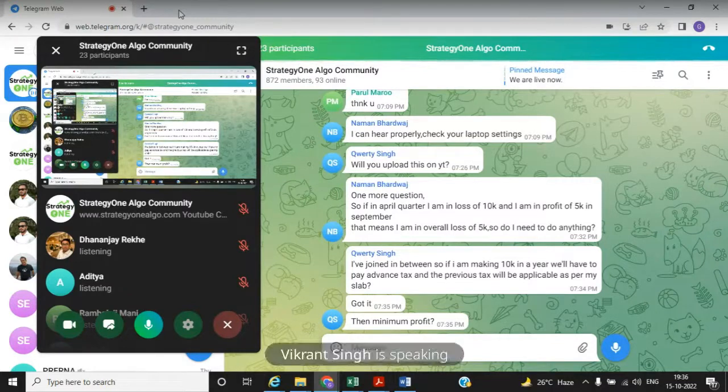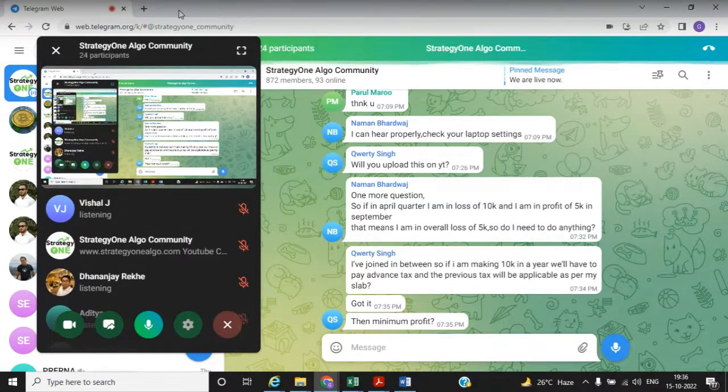So he is asking about minimum profit. The tax will be calculated from your tax slab. Suppose you don't have any other income and you only have FNO income, then if your income goes beyond 5 lakh, to like 5 lakh 50,000, then you need to pay the advance tax. Above 5 lakh, the tax slab is 20%.